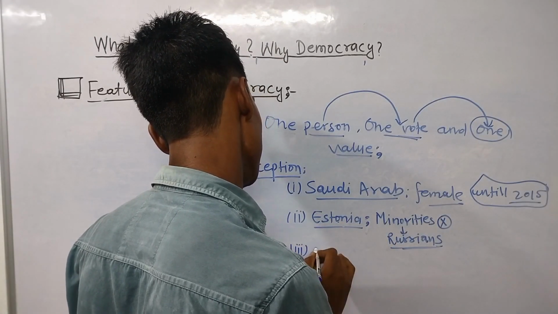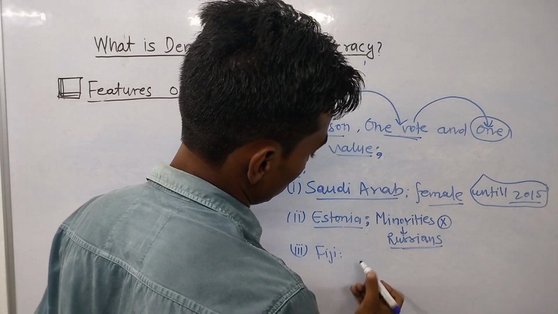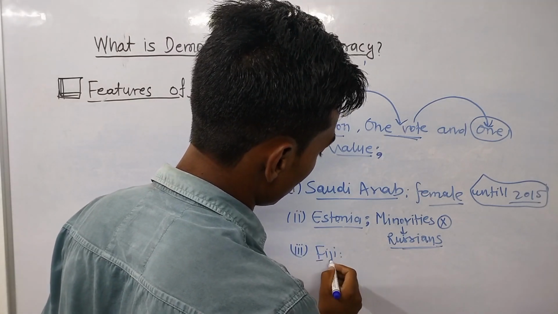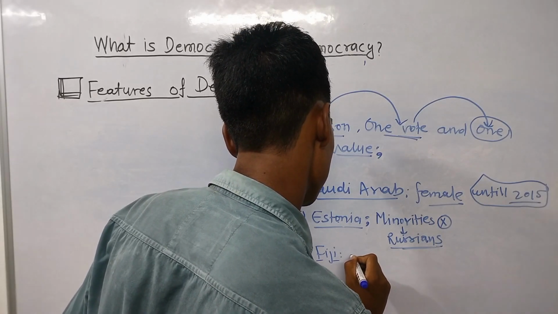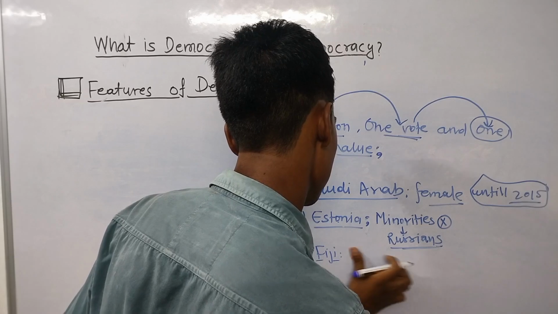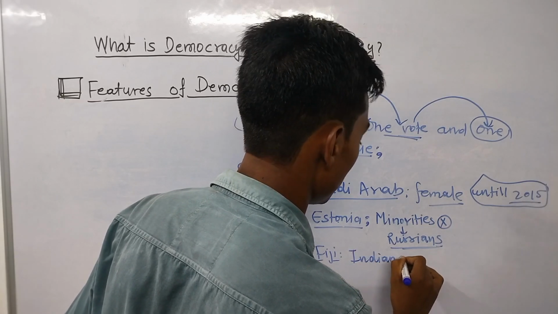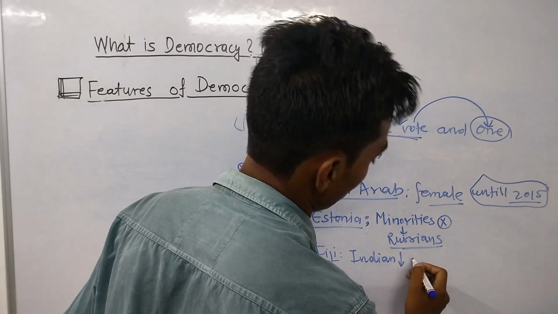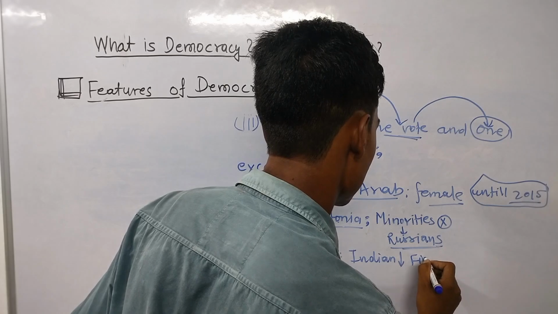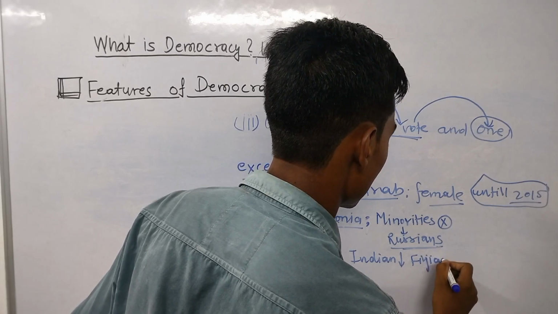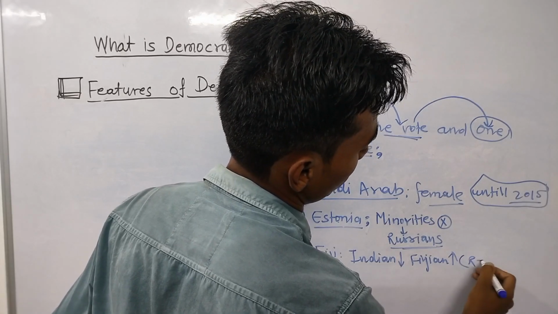And third is Fiji. Fiji has not given the same value to Indian origin people as compared to their Fijians, in terms of the right to vote.